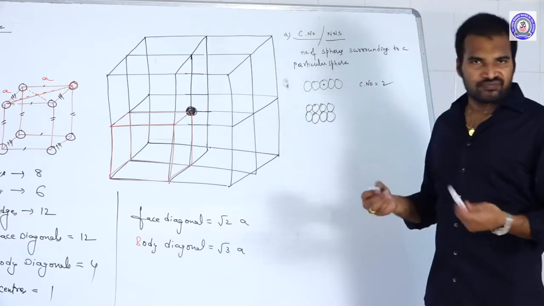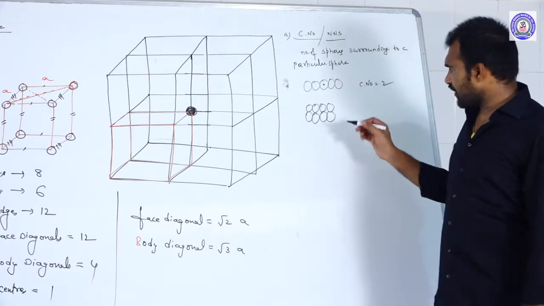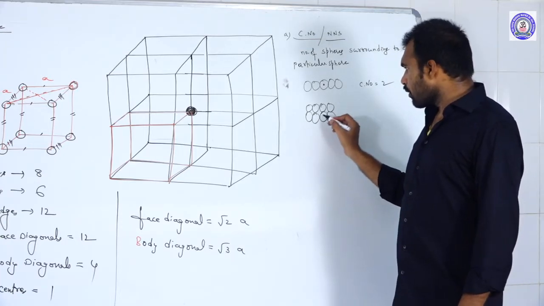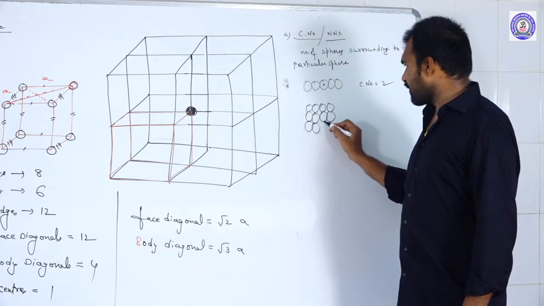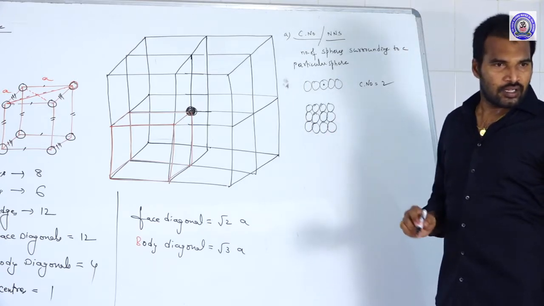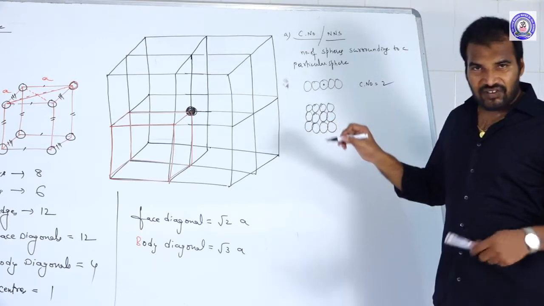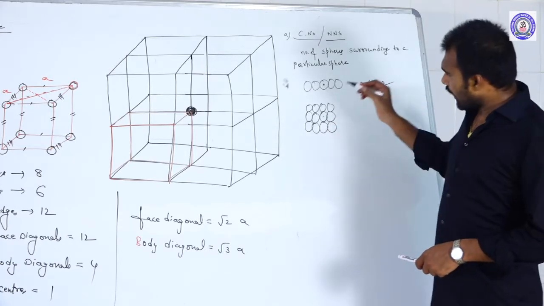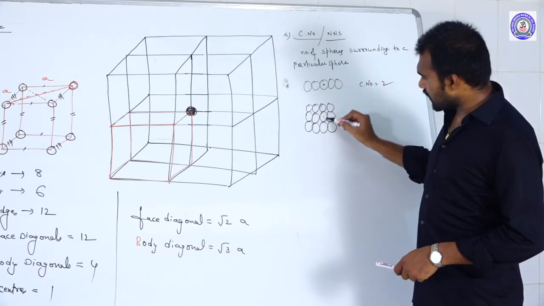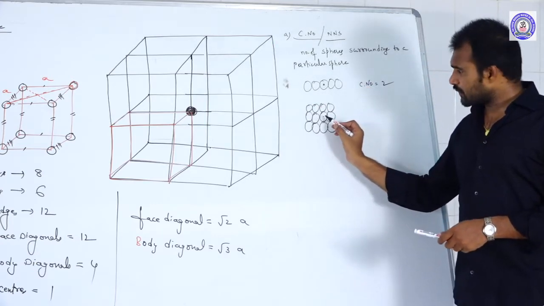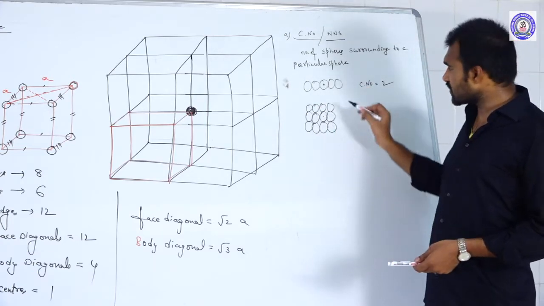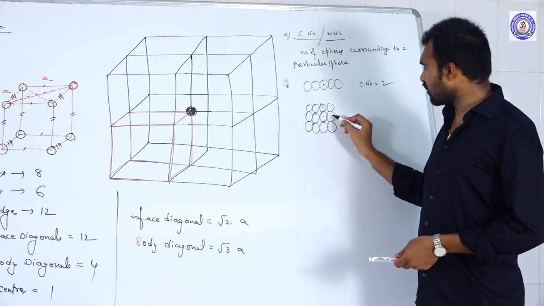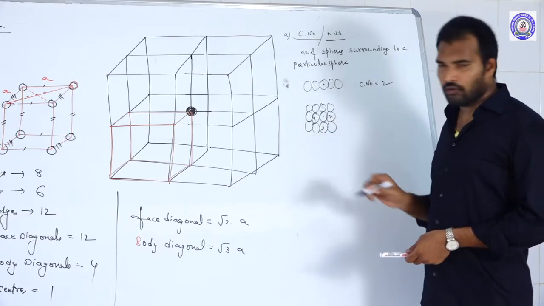Suppose you take the 2D manner, in a square closed pattern. I am taking 3 layers. So why are we calling this a square closed pattern? Because if you take any one sphere and connect its neighboring spheres, it is connecting with 4 neighboring spheres. What are those? 1, 2, 3, 4.